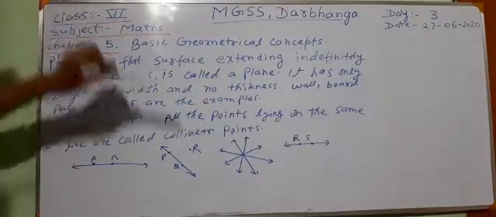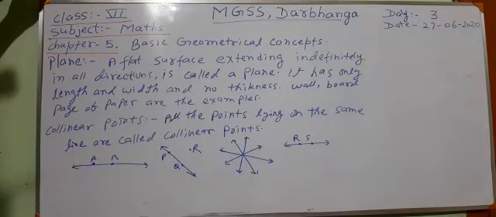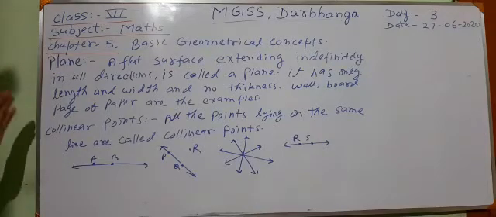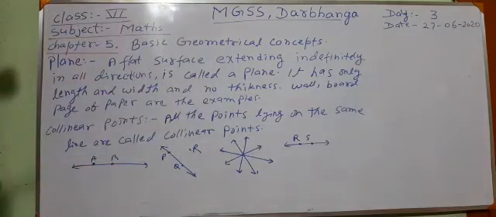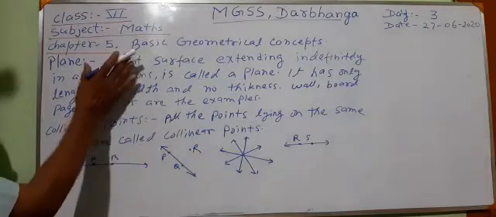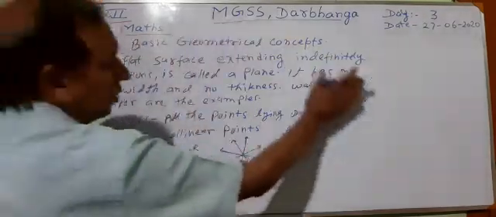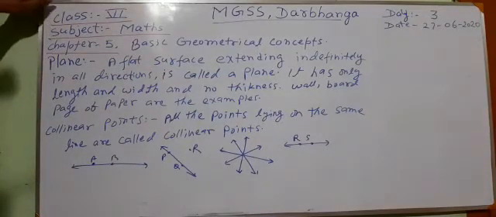The wall is an example of a plane. When we consider a wall as a plane, we do not consider its thickness. We consider only that surface which is visible. For the board, we are considering only this white surface which is visible, and the thickness is not considered.